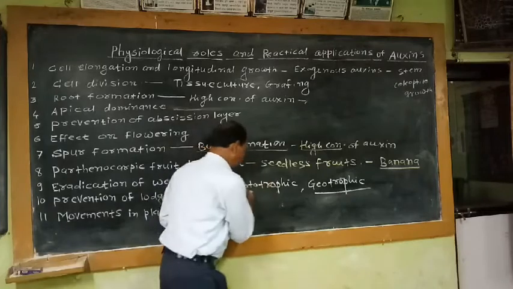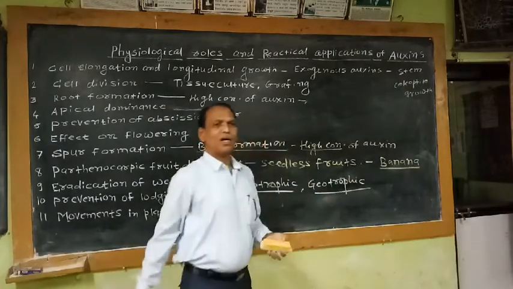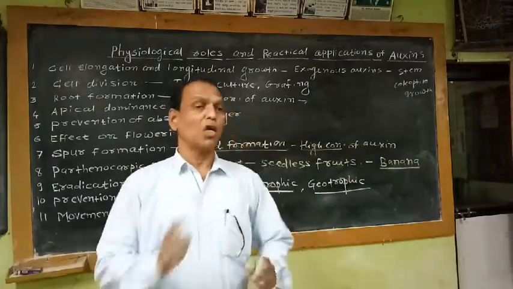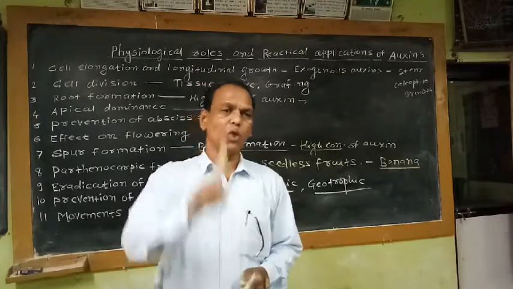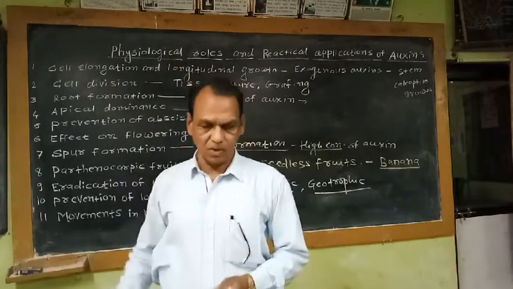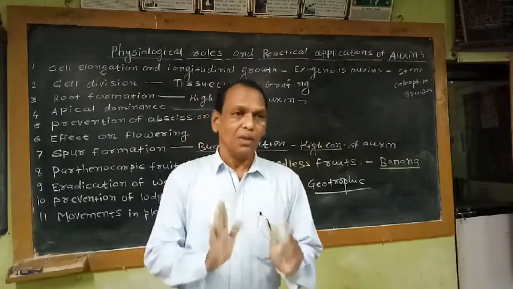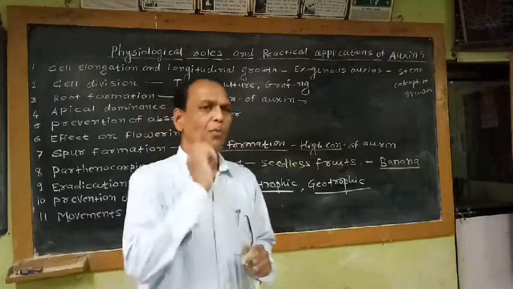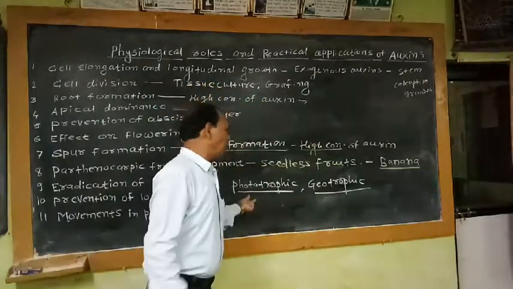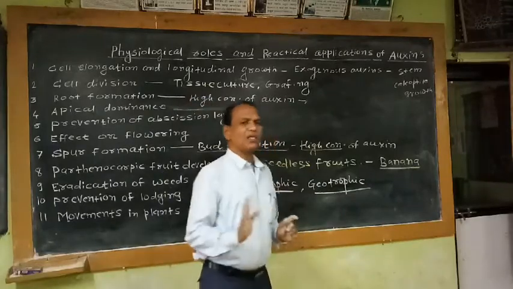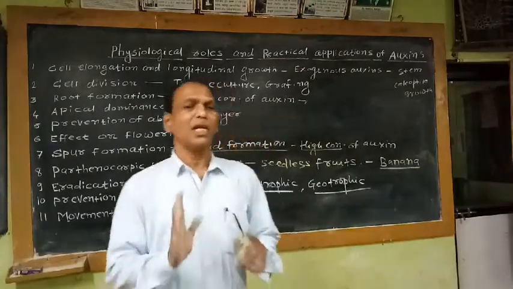That means plumule grows towards the light, radicle grows towards the soil. So phototropic and geotropic movements in plants are generally controlled by auxins.